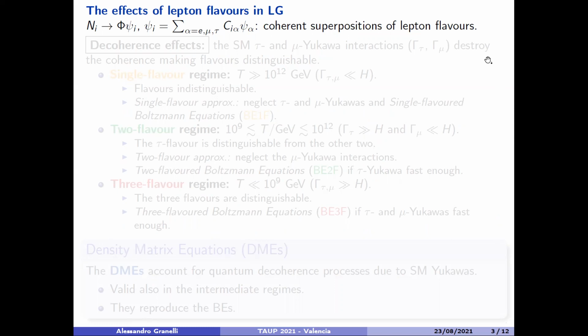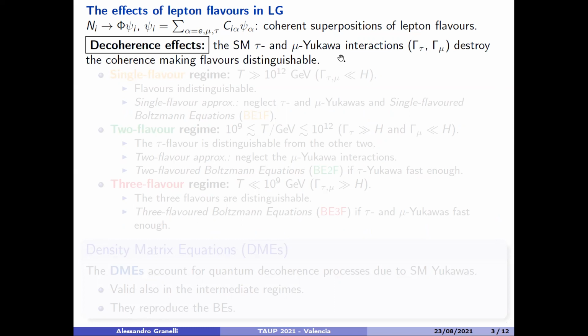The so-called flavor effects in leptogenesis are relevant in the work that I will talk about later on. Let me just briefly describe those in this slide. So we have the decays in the early universe of the right-handed neutrinos into the Higgs doublet and the left-handed lepton doublet. The lepton product of the decay is a coherent superposition of flavor states. Now, in the early universe, if it were not for the standard model Yukawa interactions, the flavors of the leptons would be indistinguishable.